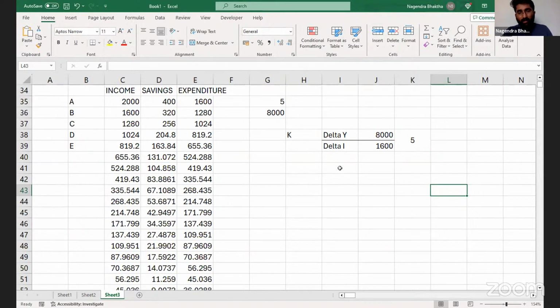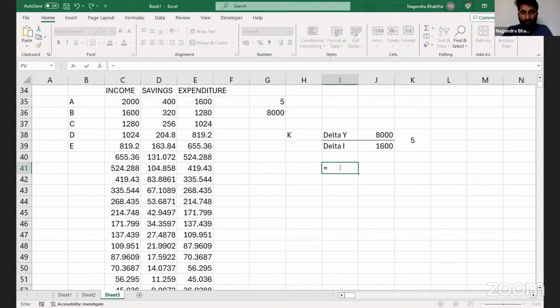Or I can say that k is equal to 1 divided by 1 minus MPC.